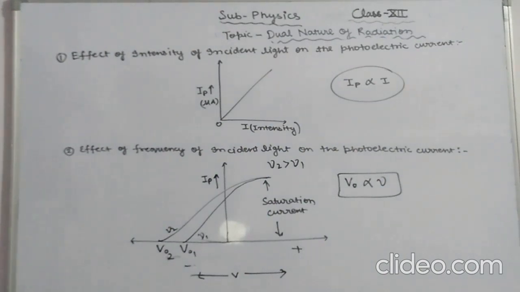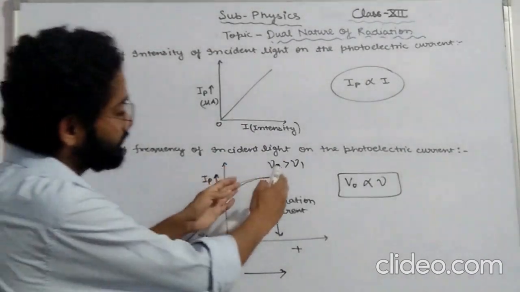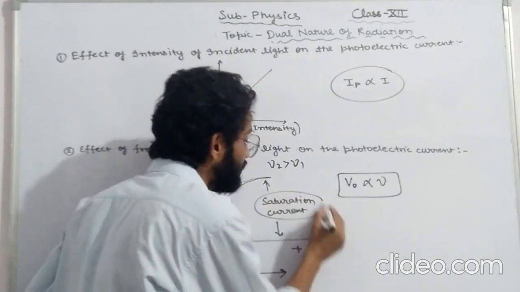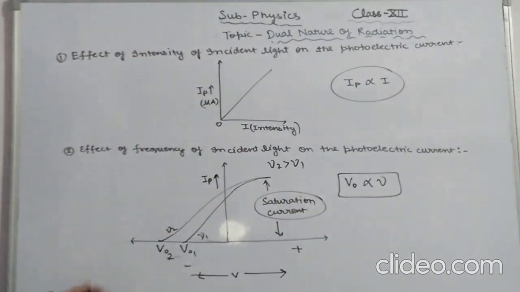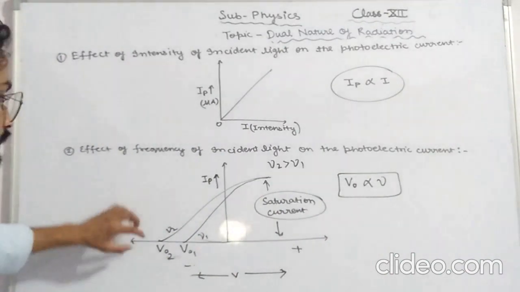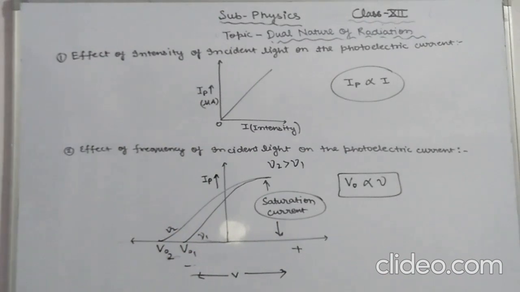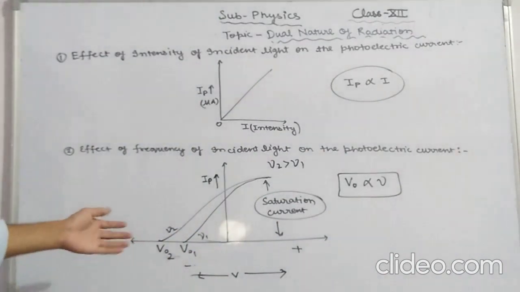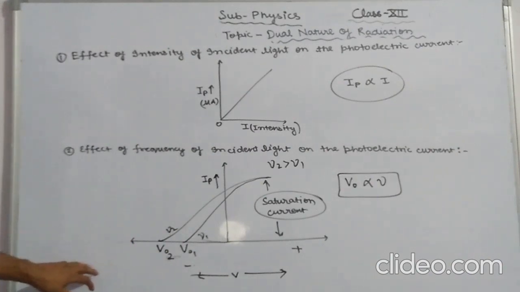the intensity of incident light is kept constant, but the frequency of incident light is changed, so that in each case of nu1 and nu2, we get the same saturation current. So saturation current does not depend on this. Now for a given frequency nu1 of the incident light, the positive potential at plate A is decreased to 0 as shown here, and it is found that the photoelectric current decreases. Now the plate A is given a negative potential, which is increased till the current becomes